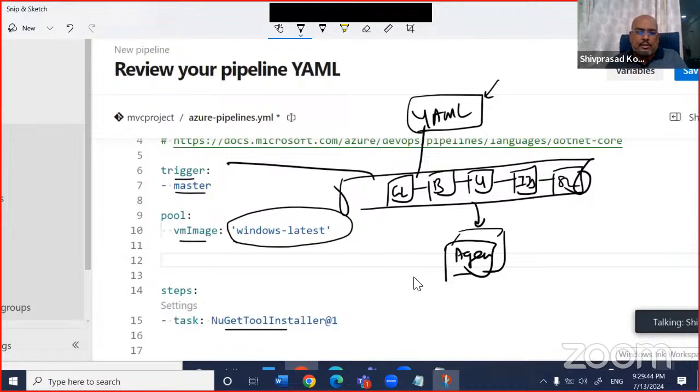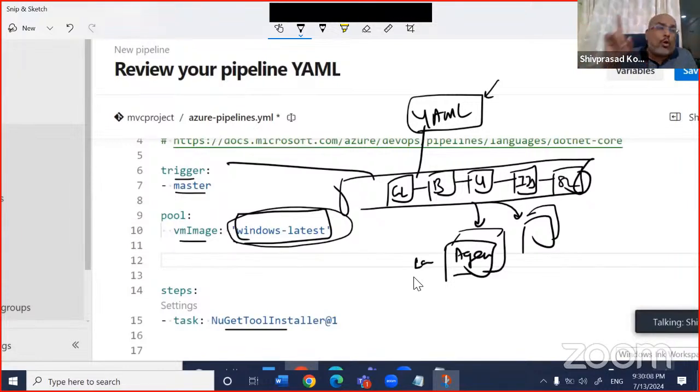And this agent is this one, Windows latest. Now, either you can make your own computer your agent, if you don't have money and want to do it free, as I've said, Azure DevOps is free. Or you can take it from Azure, where there are pools of machines. At this moment I'm using Azure. Tomorrow we will do the demo of how to create your own agent, so tomorrow's demo would be very interesting.